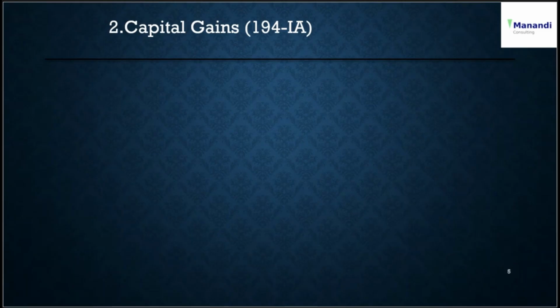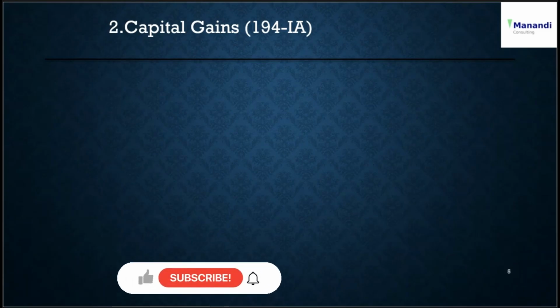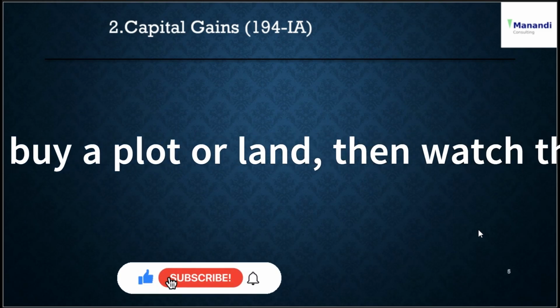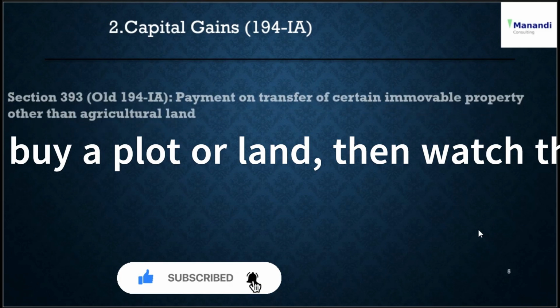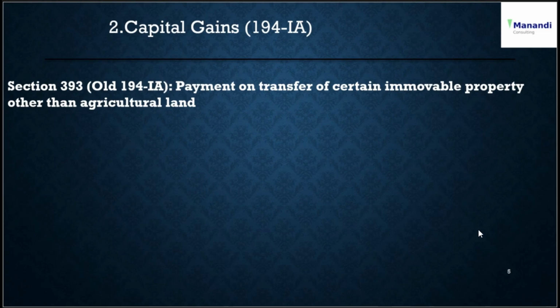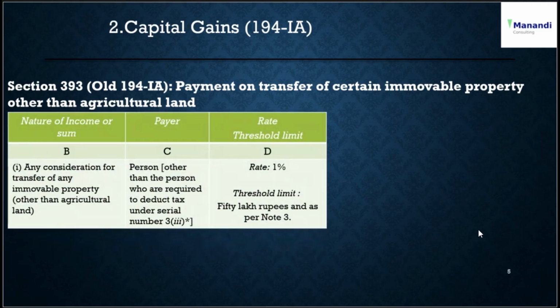So let's move on to capital gains, 194 IA. What does this provision say? If you are planning to buy a plot or land, then this slide will help you comply with the TDS provisions. So section 393, the old section is 194 IA. This is a payment on transfer of certain immovable property other than agricultural land. The nature of income or sum is any consideration for transfer of any immovable property other than agricultural land.